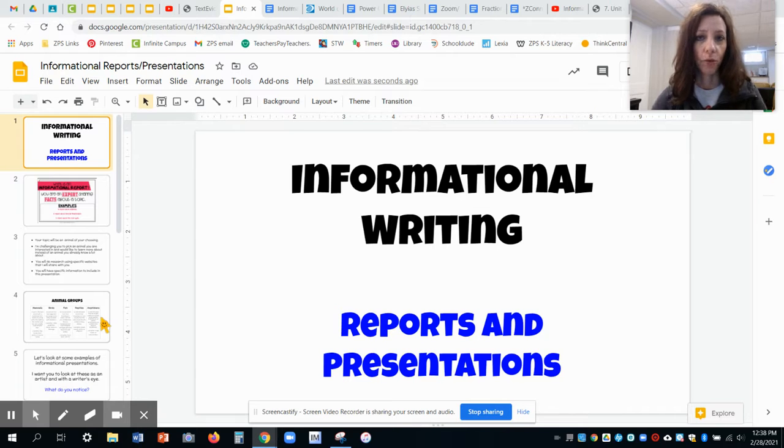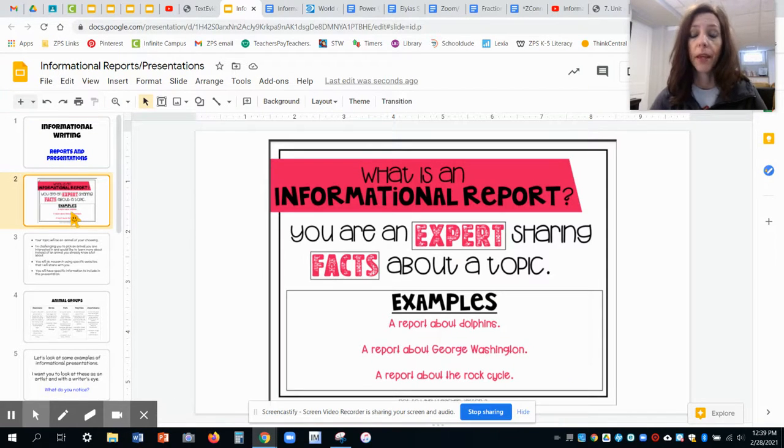It's informational writing, and we're going to do something a little bit different. We're still going to use our power organizer that you've been used to using to organize our thoughts, but this time we're going to share our information in a different way, more like a report, a visual report, a presentation. We'll talk more about that as time goes along, but let's just talk first. What is an informational report? It's when you're an expert sharing some facts about a specific topic.